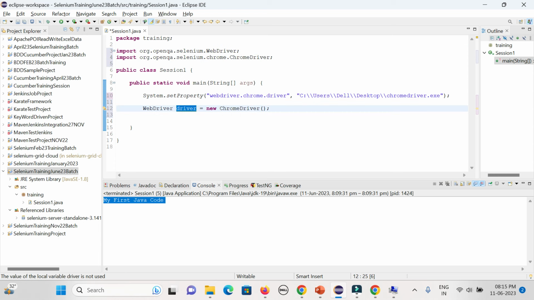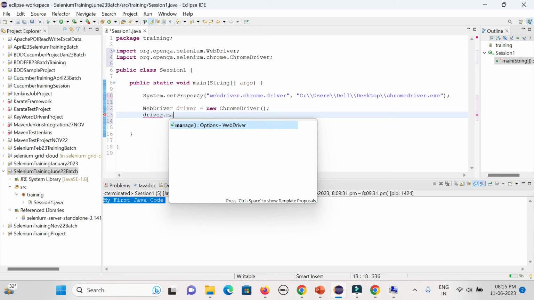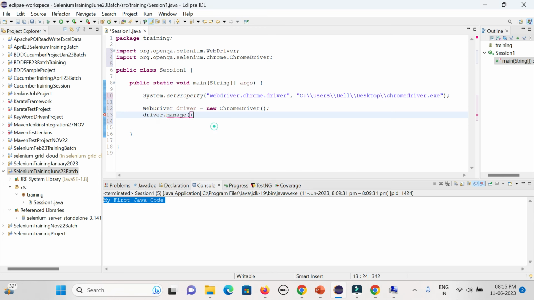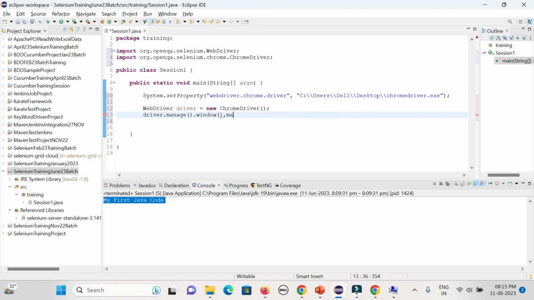Now with the help of the object, I can maximize the page and launch a browser. When I type the object and a dot, you could see it gives all the methods. So driver.manage().window().maximize(). That is the common thing across, the maximize.